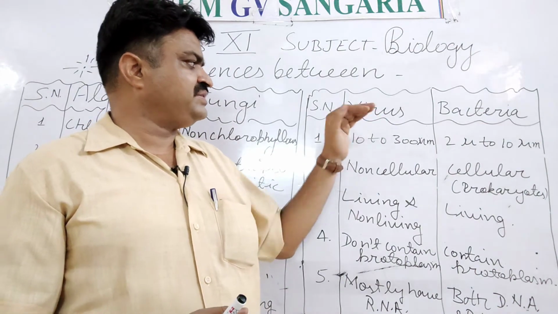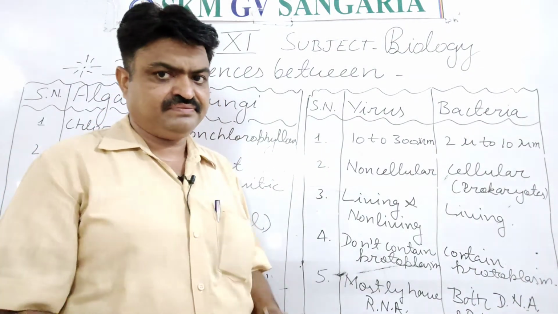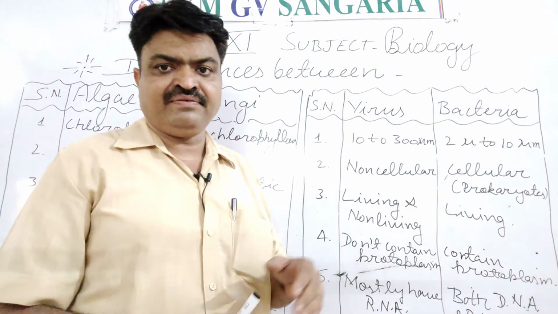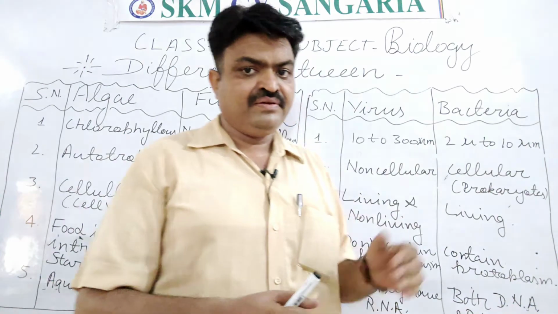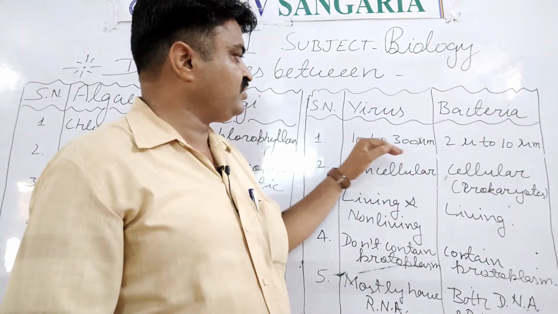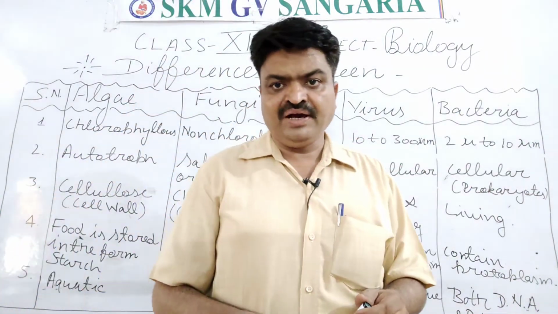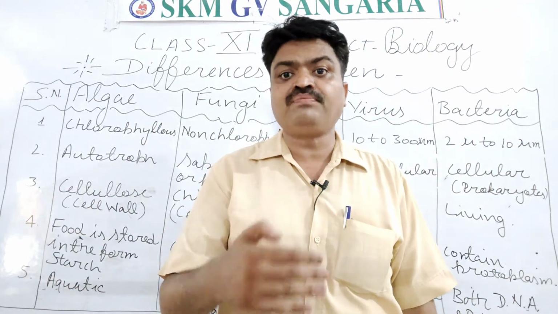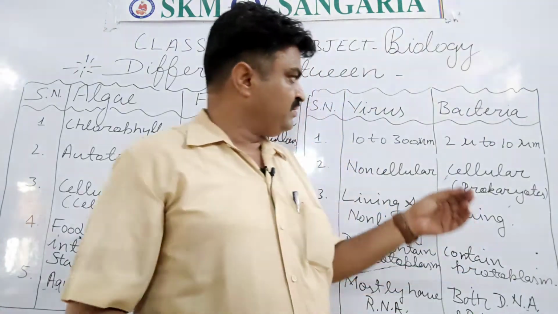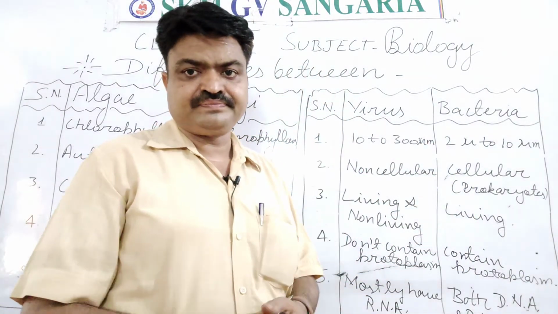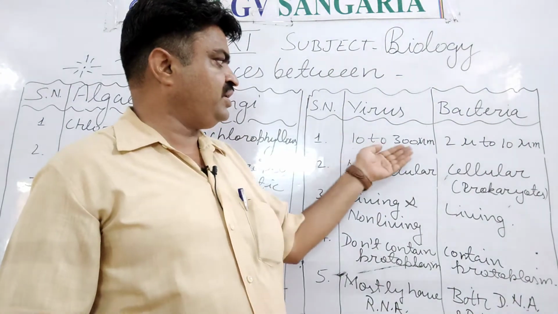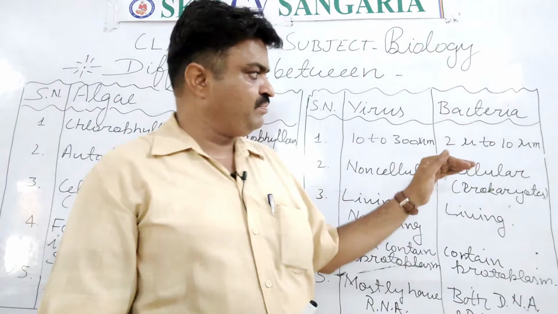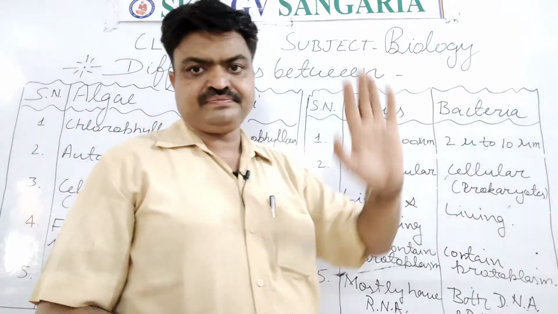And we can differentiate them according to their size. Virus has the bigger size than the bacteria, and their size is around 10 to 300 micrometer. Micrometer is the unit from which we can measure the size of microorganisms, student. This is micrometer. So their size is 10 to 300 micrometer, and bacteria size is 2 micrometer to 10 micrometer.